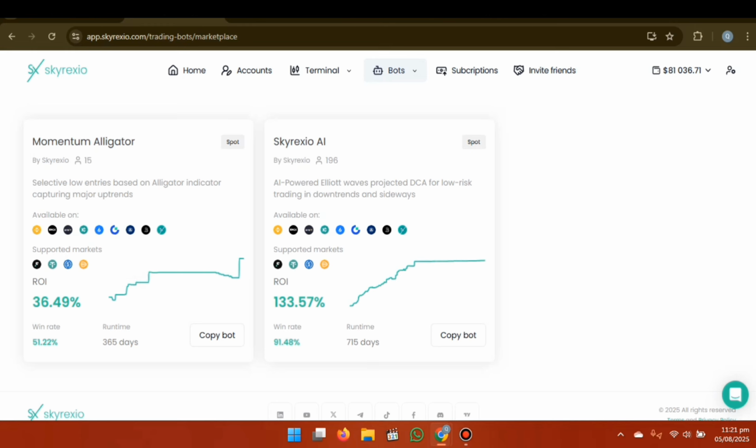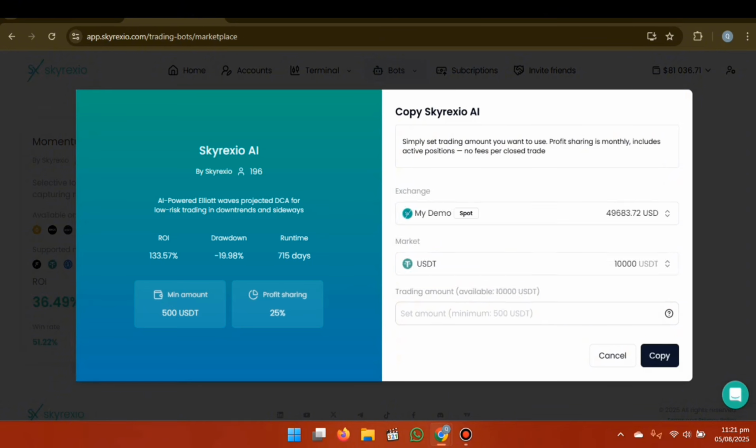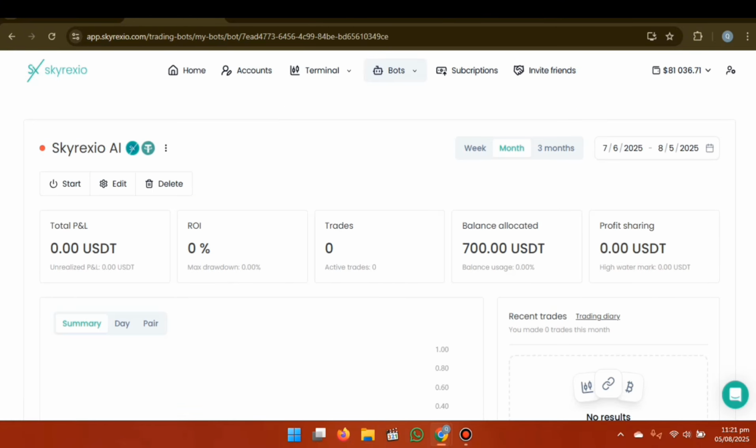I'm showing you that you can check the Momentum Alligator, and you can copy this AI-powered bot and simply put in the amount. The minimum amount you input is 500 USDT, and you can check the available price, then simply click the copy button. You can also check the balance allocated, the profit sharing, the trades, the total PL. You can start, edit or delete. You have a lot of options.